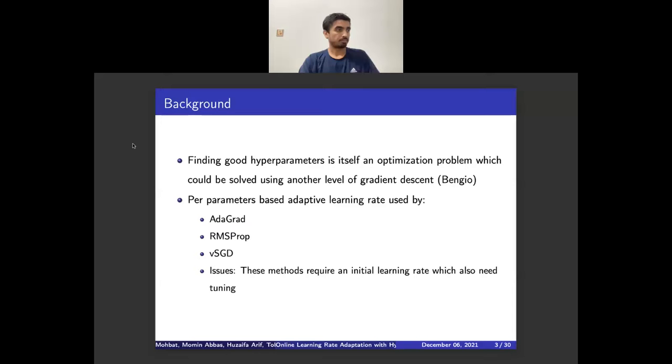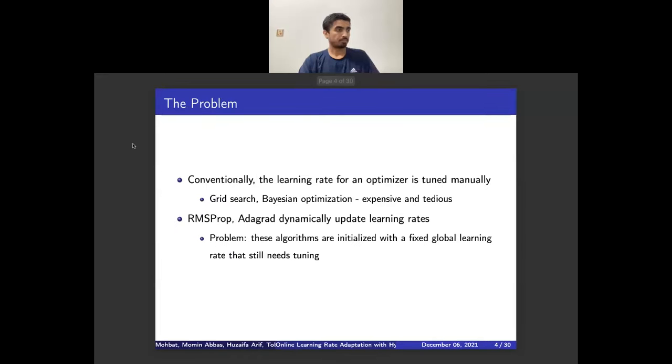Furthermore, per parameter-based adaptive learning rate used by optimizers like ADAGRAD and RMS-prop require initial learning rate, which also needs tuning. So the problem is that conventionally, the way learning rate is tuned is very manual method, which is not only tedious, but also expensive. For example, most of us use either line search or grid search like methods.